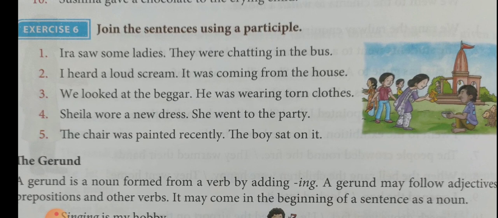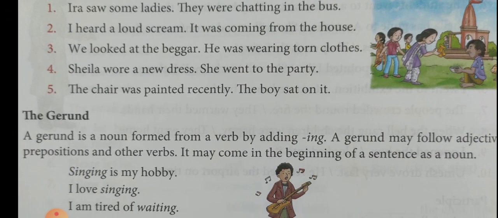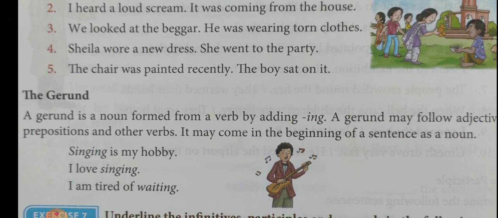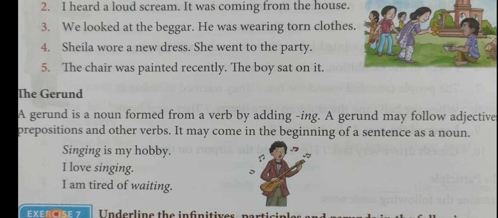So, just like the infinitive, in the second sentence the subject and verb were taken out, and only the participle is taken. I heard a loud scream. It was coming from the house. Here: I heard a loud scream coming from the house. So the subject and verb are taken out and the ing form is taken.